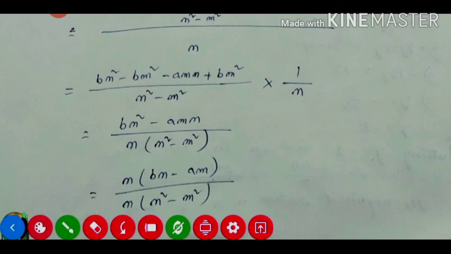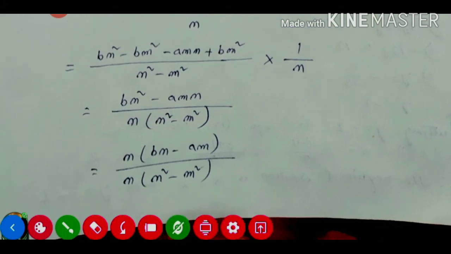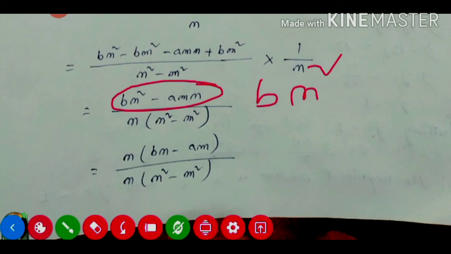Now from here we are able to take a common factor from our numerator. What is common? n is common. If we take n as common, here bn square means n 2 times are there, so 1 time we take common, and bn will remain. From amn, n we are taking common, so only am will remain, divided by n into n square m square.